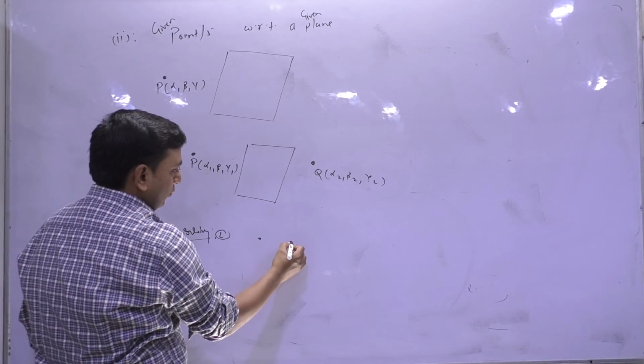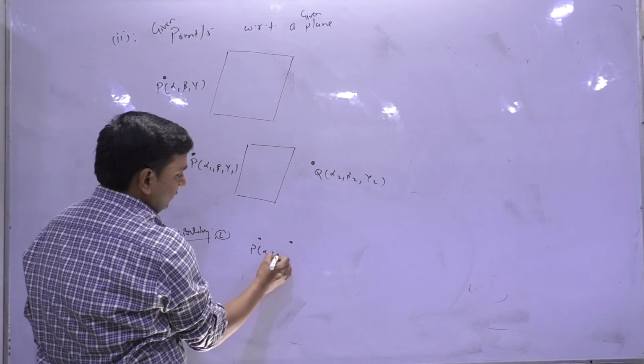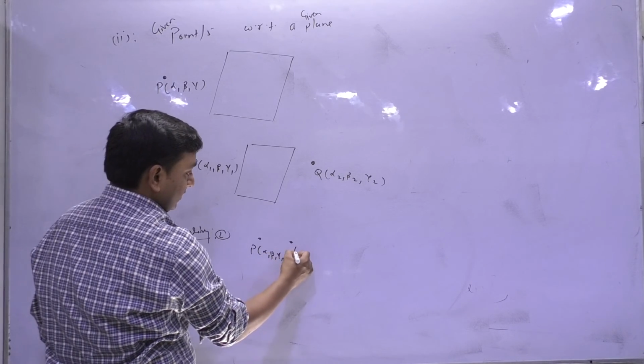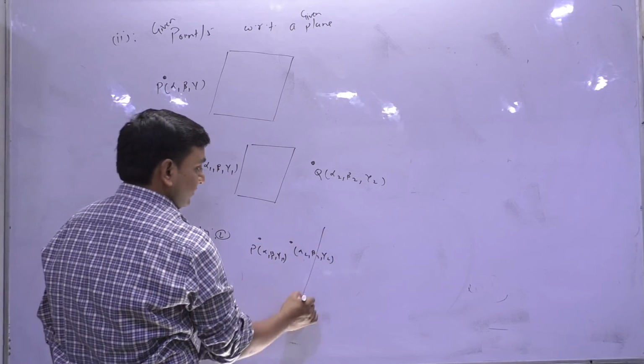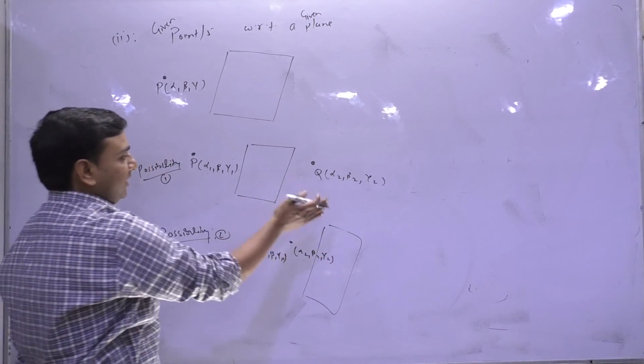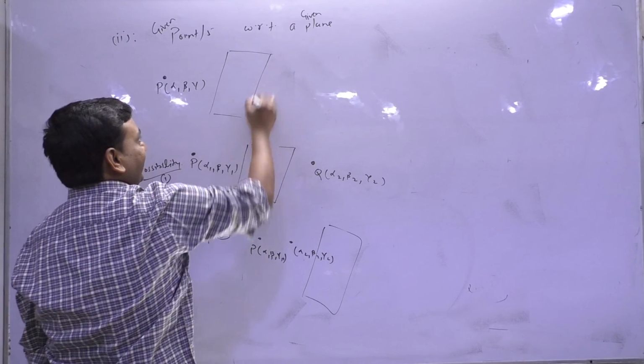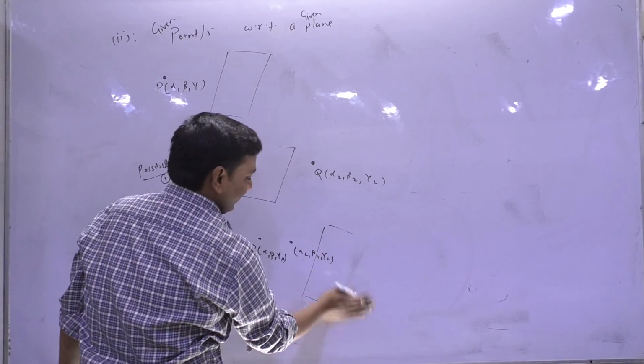Suppose that these 2 points are alpha 1, beta 1, gamma 1 and alpha 2, beta 2, gamma 2, and this is the given plane. अच्छा, प्लेन एक ही है, वो अलग अलग साइज का. ठीक है.